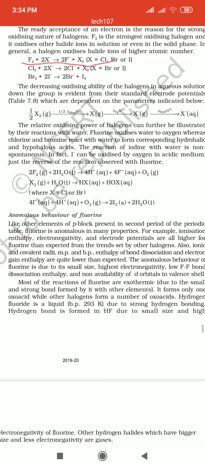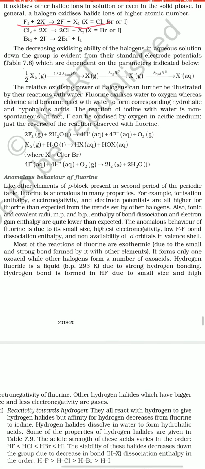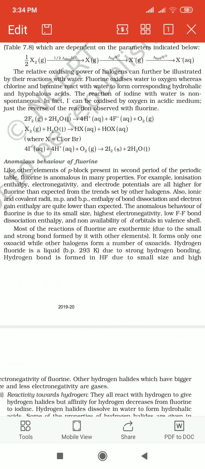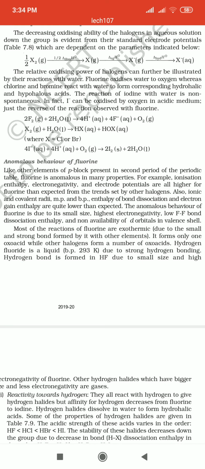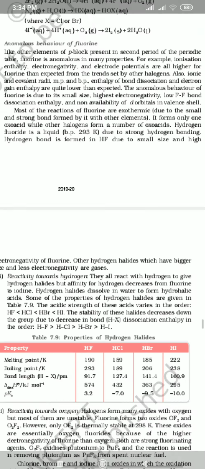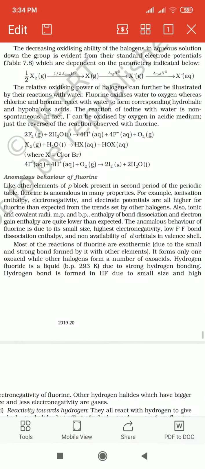If you compare the relative oxidizing power of fluorine, chlorine, bromine or iodine, you can see that when fluorine reacts with water, it oxidizes the oxygen present in water to O2.